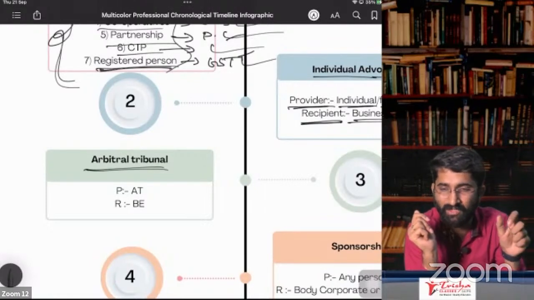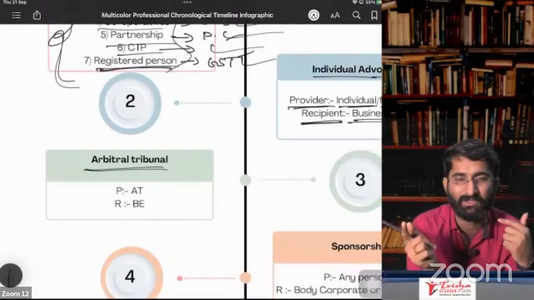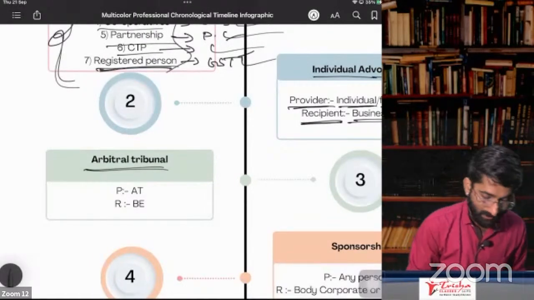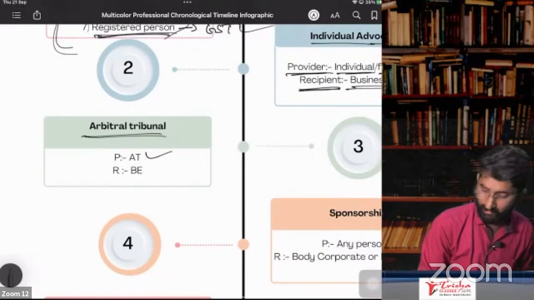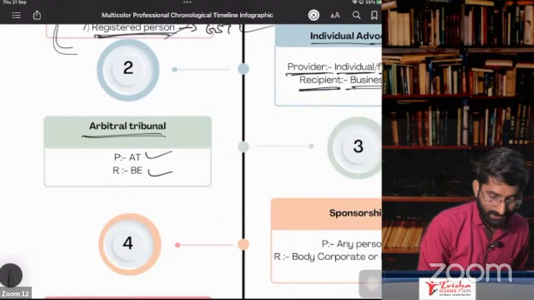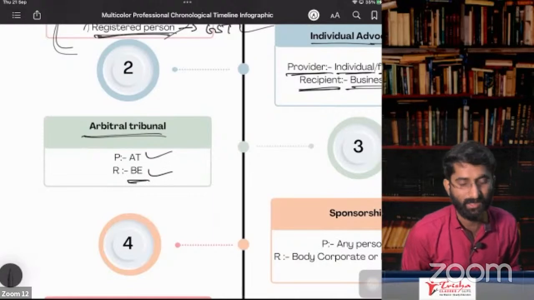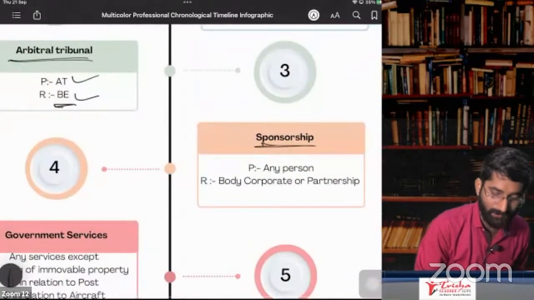Court services are neither supply of goods nor supply of service, sir. That we know. Correct, you are right in that. So in case of an arbitral tribunal, it is a business entity. The business entity has to go under RCM. RCM is required.